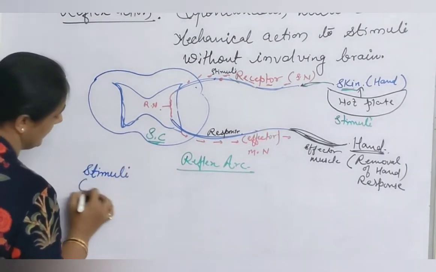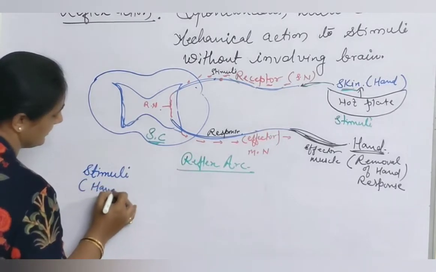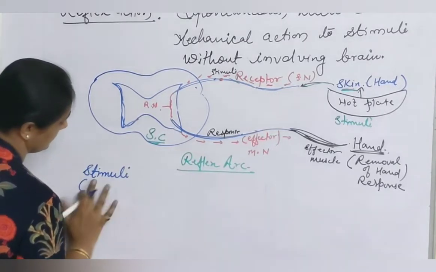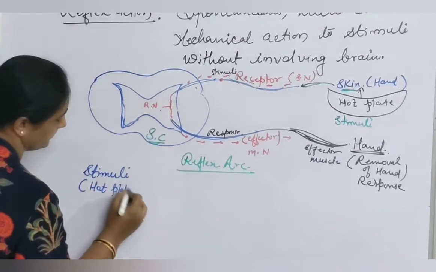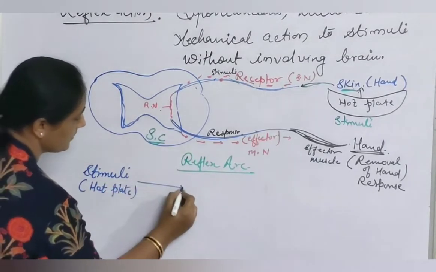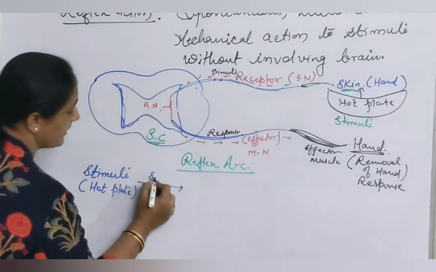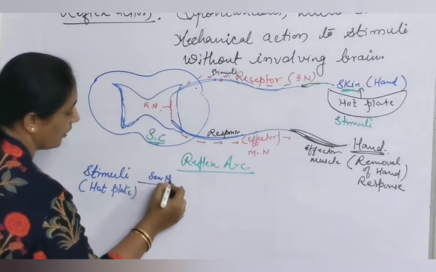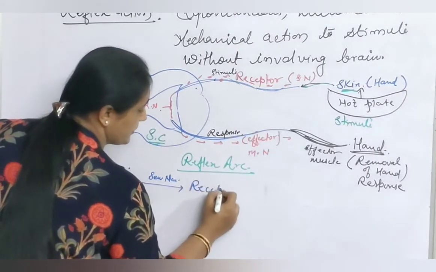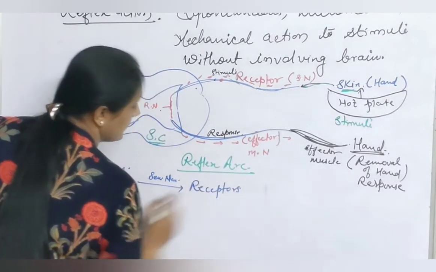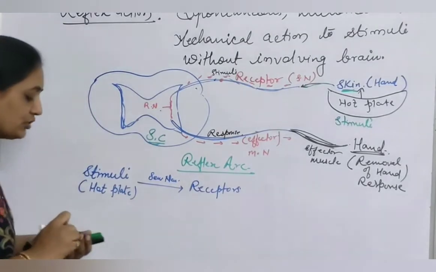Stimuli. So here write hot plate. Then this stimulus is received by the sensory neuron, which is called the receptor. Receptor, sensory neuron of which part?